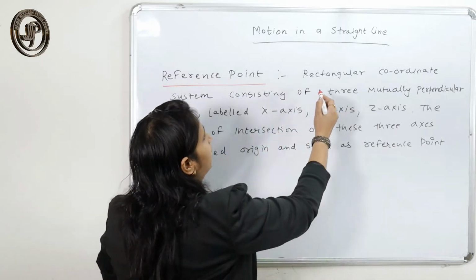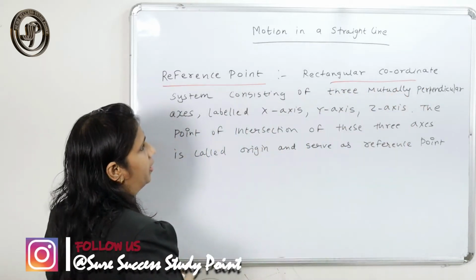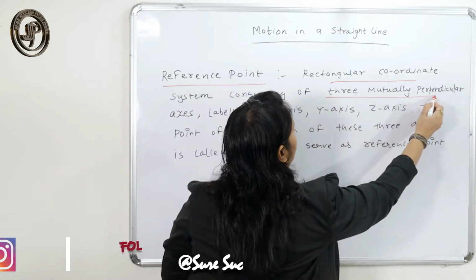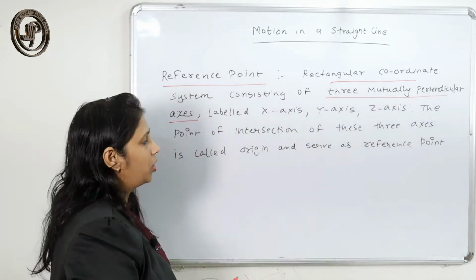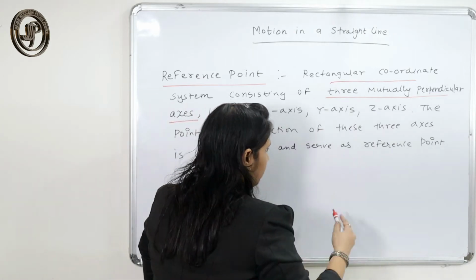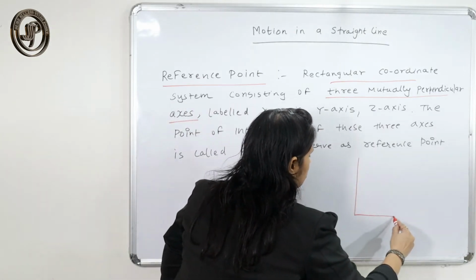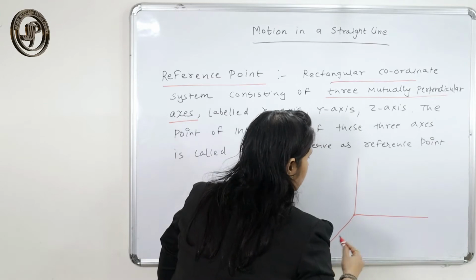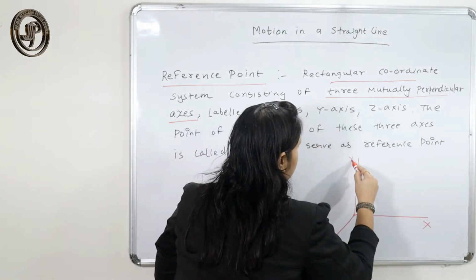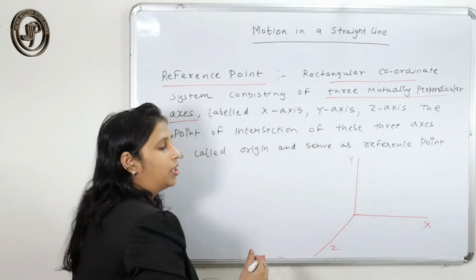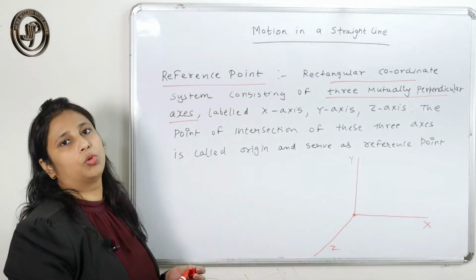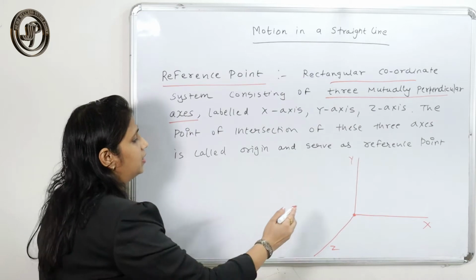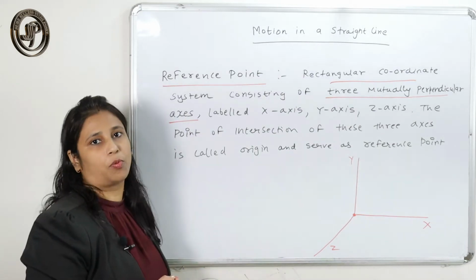A reference point is a set of rectangular coordinates that consist of three mutually perpendicular axes, and the point of intersection of the three mutually perpendicular axes is considered as the reference point.